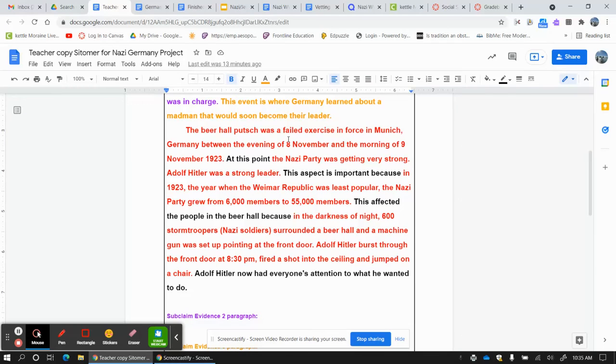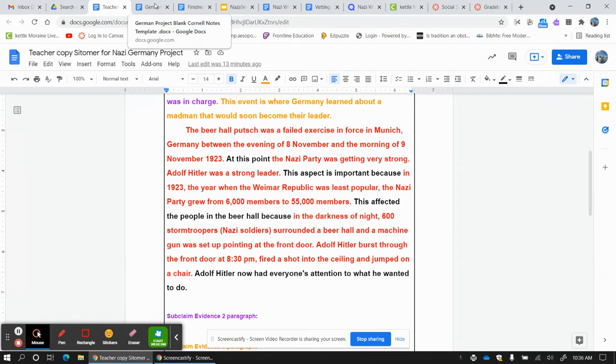Now I have to start putting some of my own words in. At this point, the Nazi Party was getting very strong. Notice how in black, you don't have to do this, just keep it red. But in black, I added my own words to make it flow. Adolf Hitler was their leader. Now, I need to put some pieces in here. This aspect is important because this affected the people in the beer hall, because Adolf Hitler now had everyone's attention to what he wanted to do. In black are the words I've added to the information.